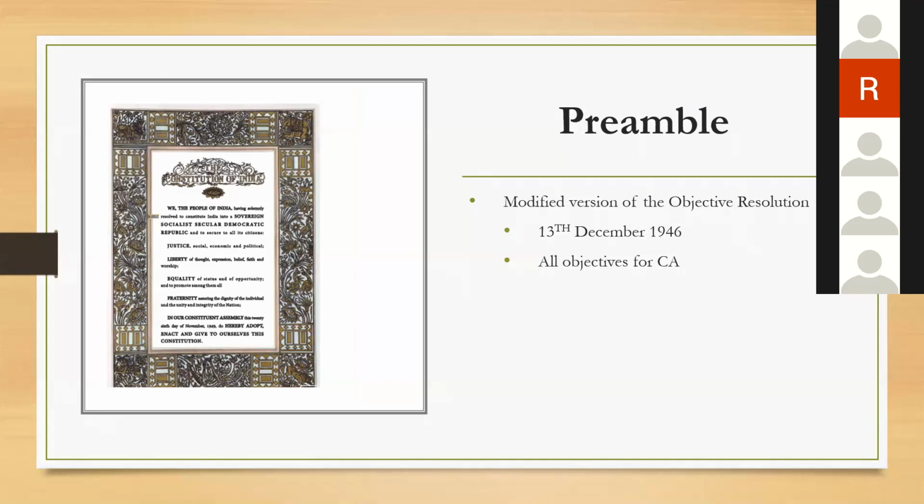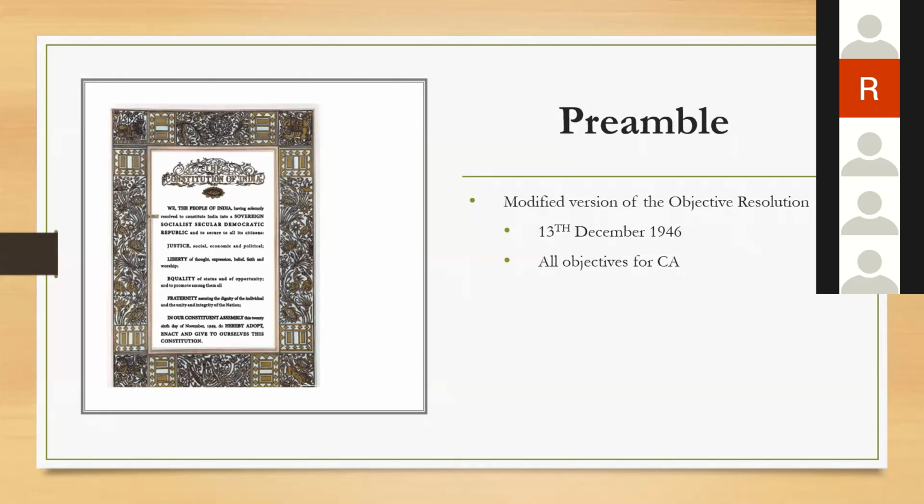We, the people of India, having solemnly resolved to constitute India into a sovereign, socialist, secular, democratic republic, and to secure all its citizens, justice, social, economic, and political, liberty of thought, expression, belief, faith, and worship, equality of status and of opportunity, and to promote among them all, fraternity, assuring the dignity of the individual and the unity and integrity of the nation.